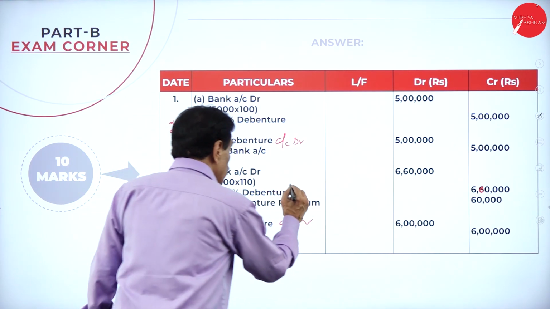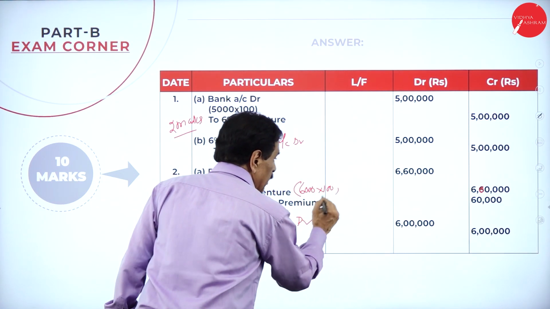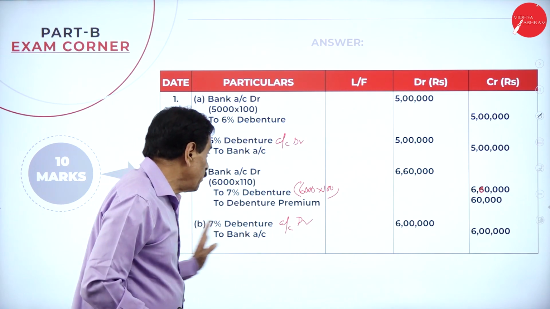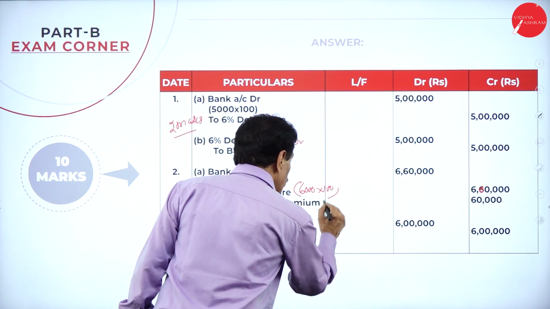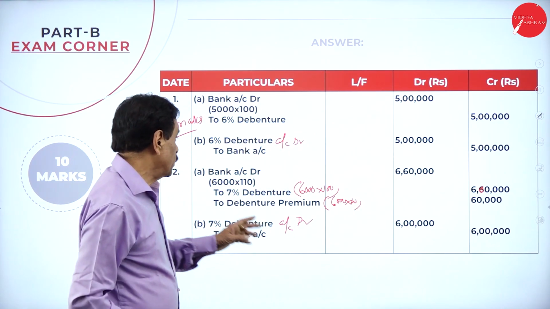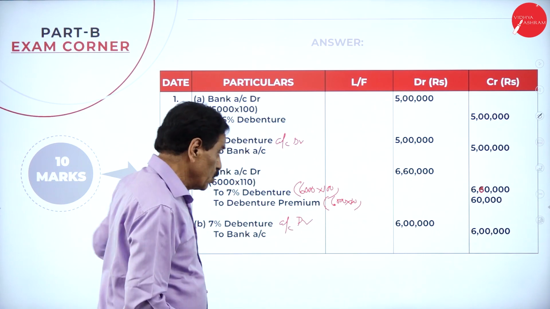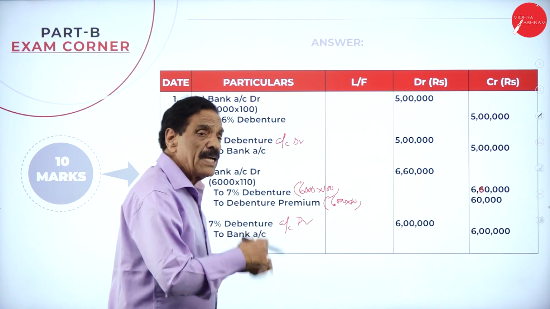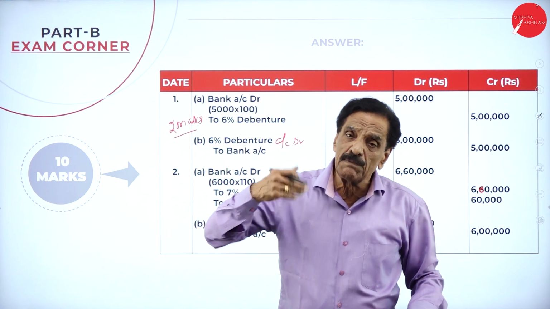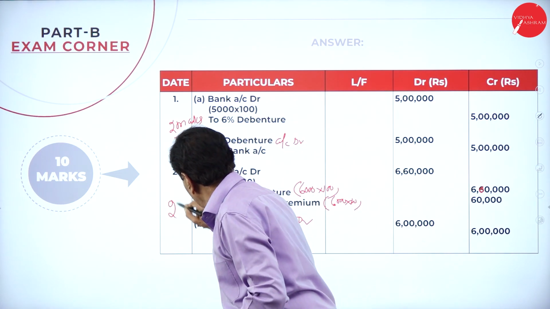This is the thing, but 6,000 into 100, this is 6 lakh, to debenture; premium 6,000 into 10, 60,000. What's the entry? Bank account debit, to debenture account, to debenture premium; paid at par, 7% debenture account debit to bank account. 2 marks for this.